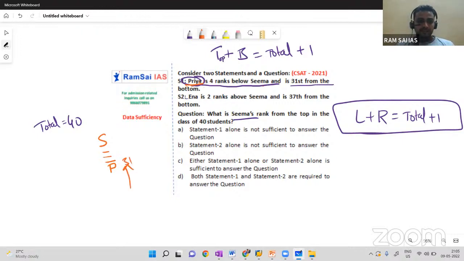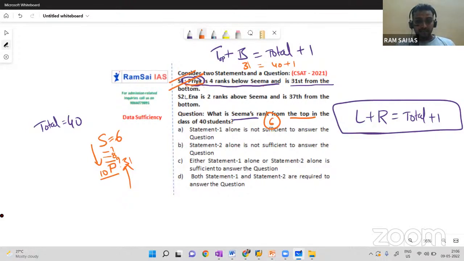If she is 31 from the bottom, from this statement, her top rank should be 10. If her top rank is 10, it should be 9, 8, 7, and Seema should be 6. I am getting Seema's rank from the top. Seema's rank from the top will be 6th from statement 1 alone.